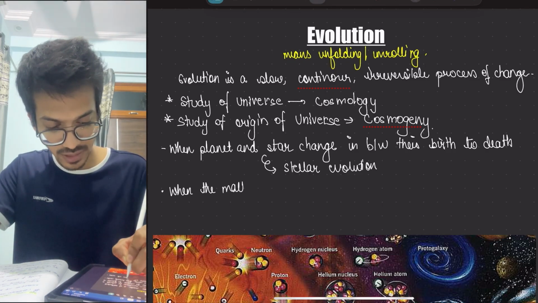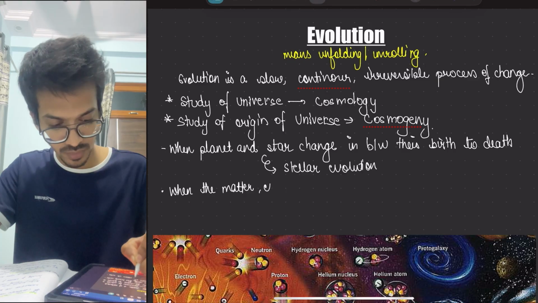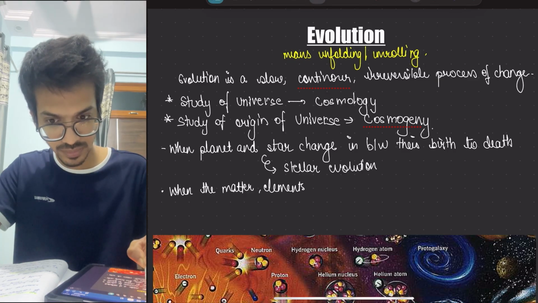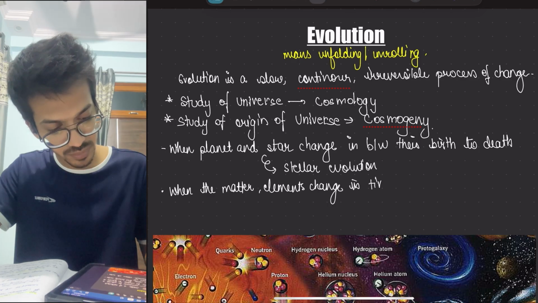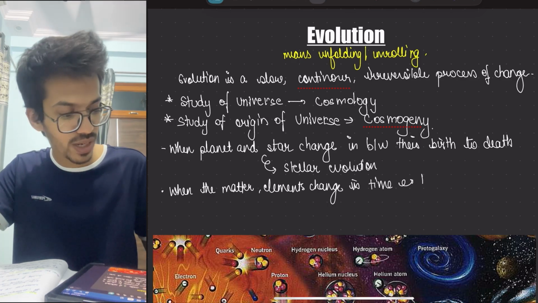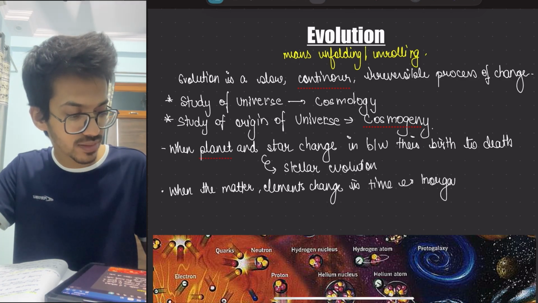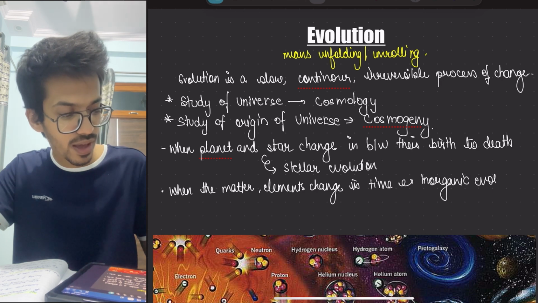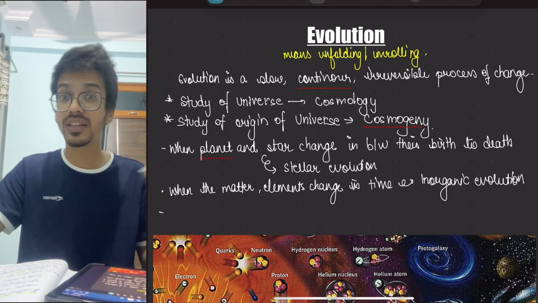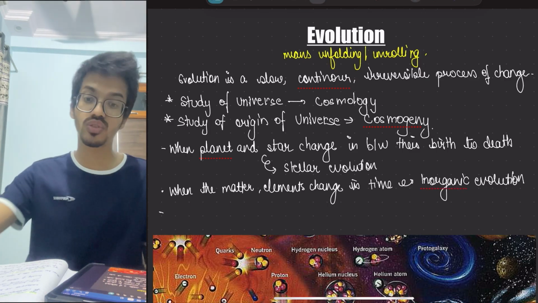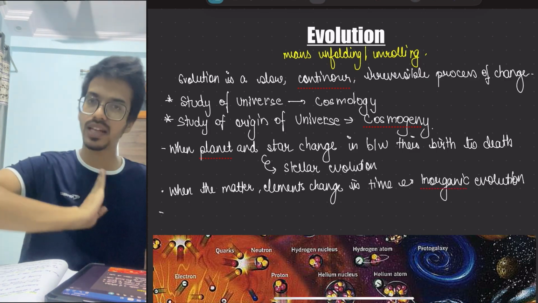When the matter or elements change in time, that is known as inorganic evolution. And the third is when the organism changes its form, it is called biological or organic evolution.